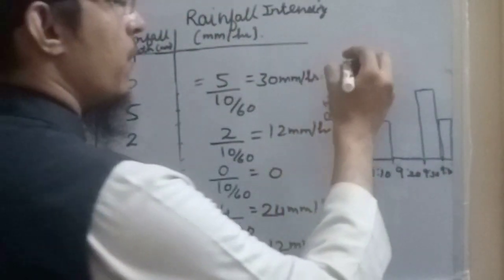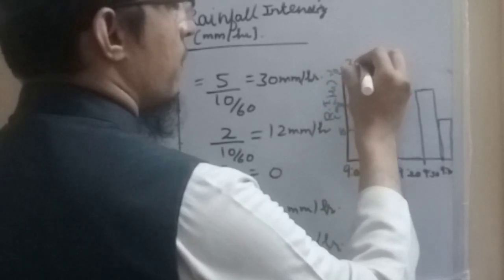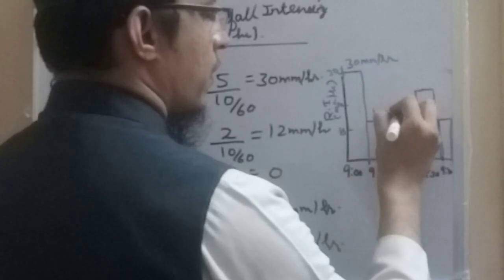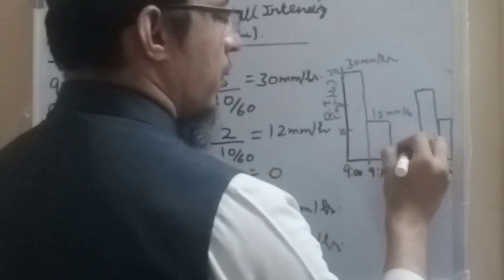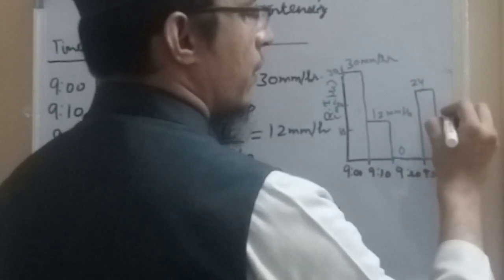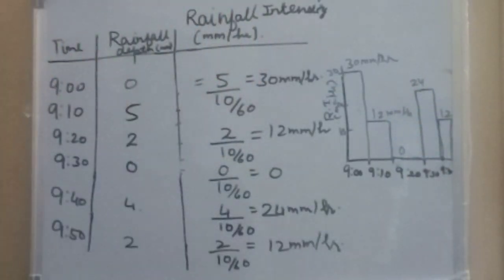Each of them will represent intensity. This will be 30 mm per hour. This will be 12 mm per hour. Then this is 0, this is 24, and this is again 12. So in this way we can obtain the intensity of rainfall at different durations.